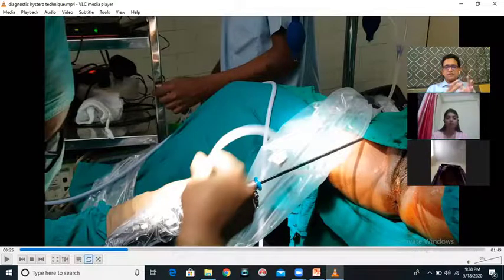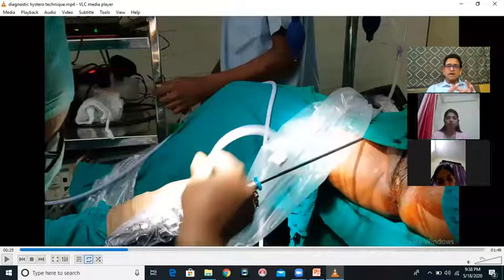The distension of the uterine cavity is not very good because you may be having an excellent distension apparatus, but the tubing that is carrying that distension fluid to the uterus is thin bore, and therefore sufficient saline cannot go inside the patient's body. Therefore you must always use a wide bore distension tubing. Okay, I hope this is clear.